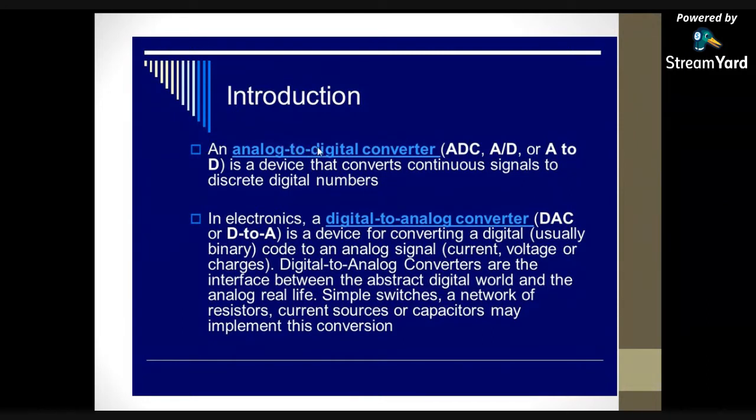Analog to digital converter is a device that converts the continuous signals into the discrete or digital numbers. And one more device is digital to analog converter. So digital to analog converter is the device which converts digital form of data into the continuous form of data.